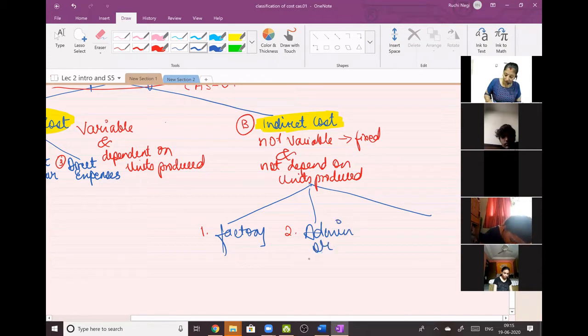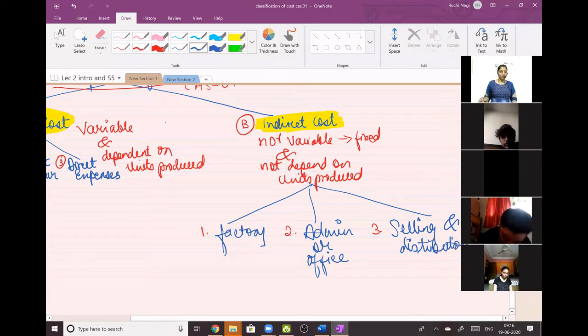Admin is also known as office. Third is selling and distribution. Selling and distribution.